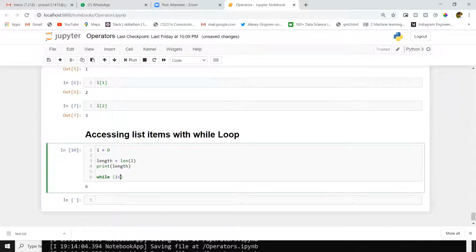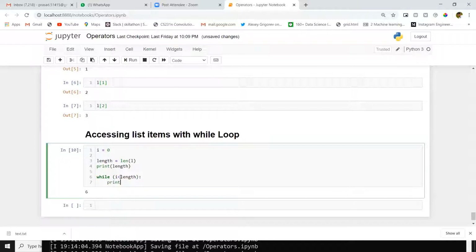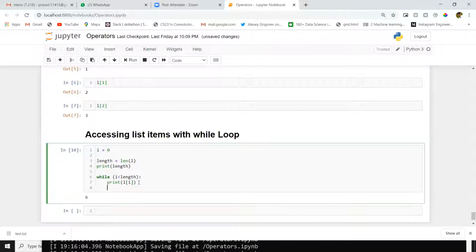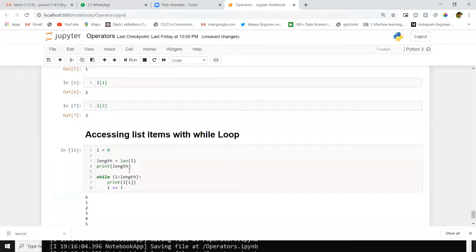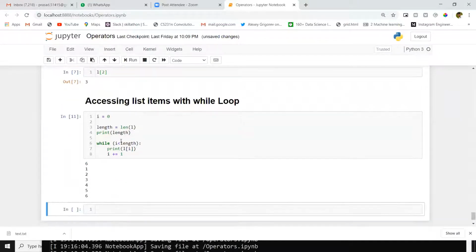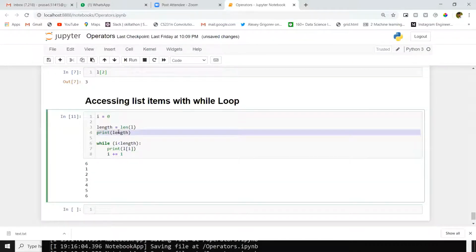So I will give I less than length colon, print of L of I. Yes, I want to increment. Why? Because I'm starting with 0 and I have to increment until this loop reaches the end. It's simple. I plus equal to 1. I'll remove this length here.